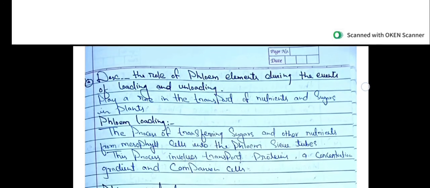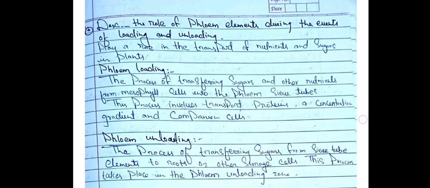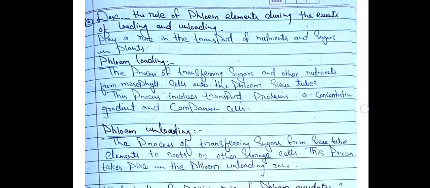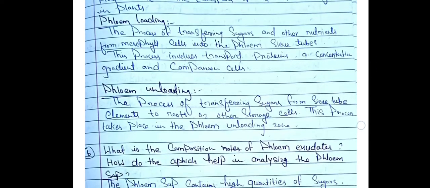So guys, this question is very important. You can see phloem's role during the events of loading and unloading. This question is repeated many times, so focus on this question.